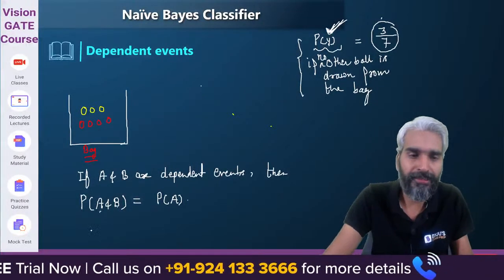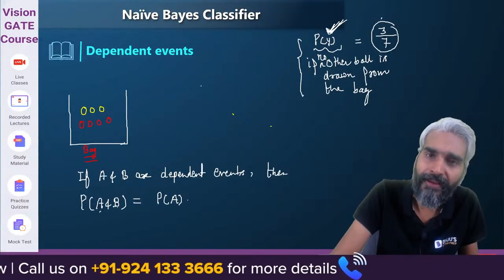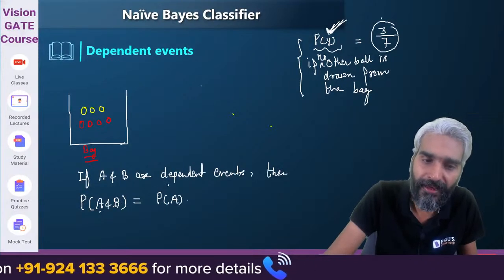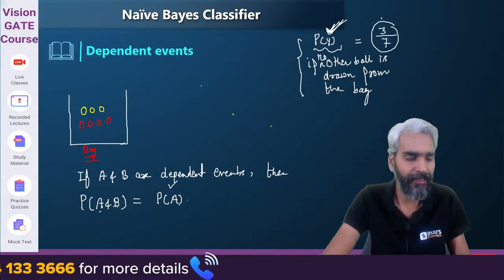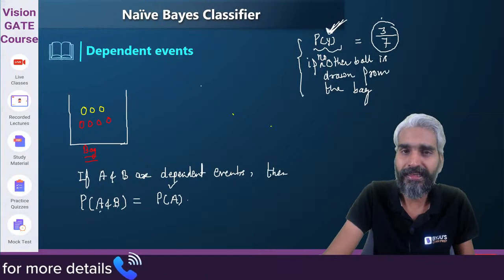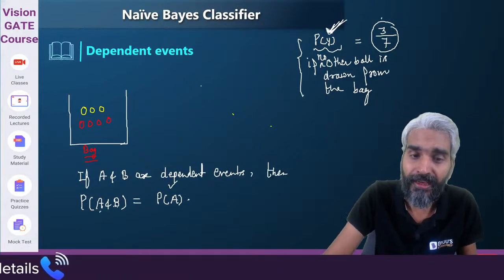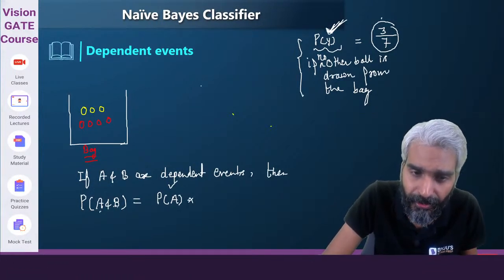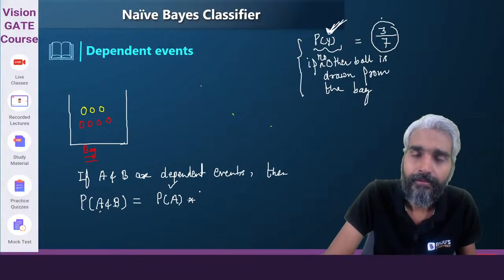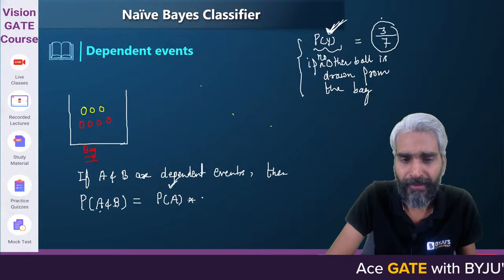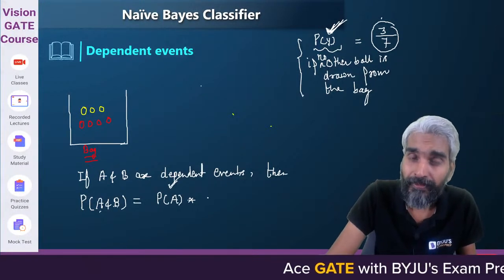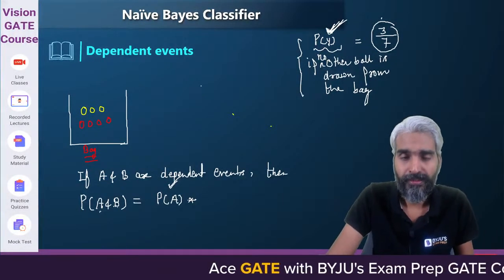So please try to understand. If we are saying the probability of A and B, let's assume that the first event that takes place is event A. So if event A has already taken place, then what is the probability that event B will happen?